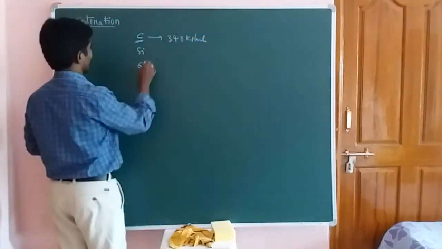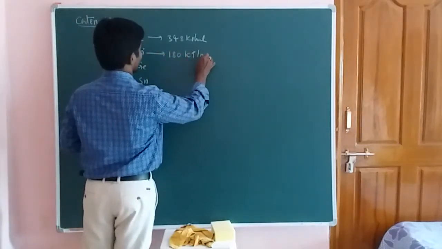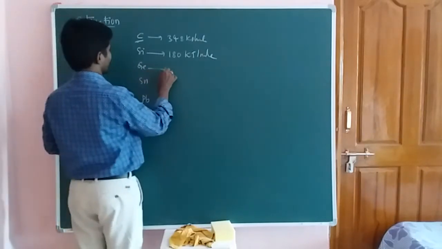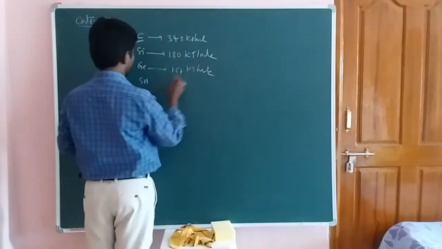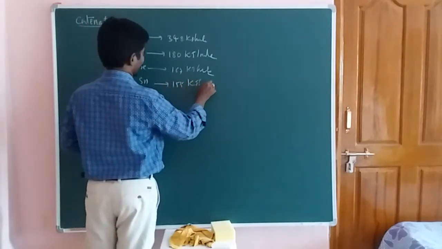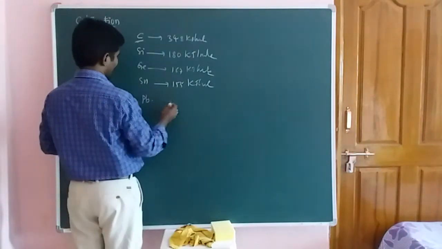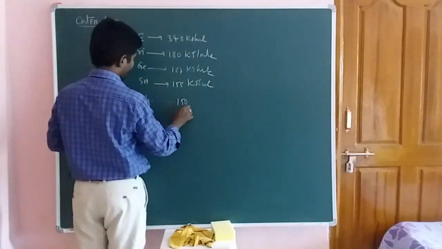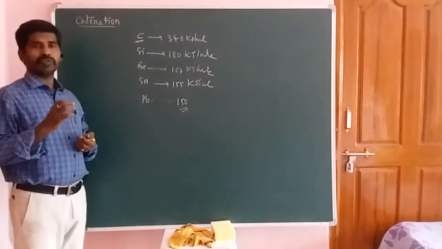The next one is 180 kilojoule per mole, then 167 kilojoule per mole, then 155 kilojoule per mole. For the last one it is actually 150 kilojoule per mole, but in some books it is given differently.